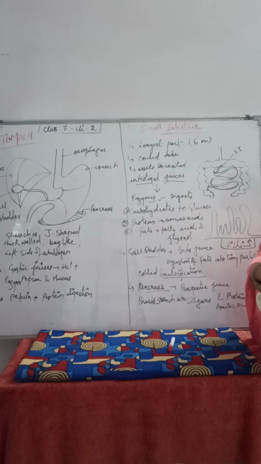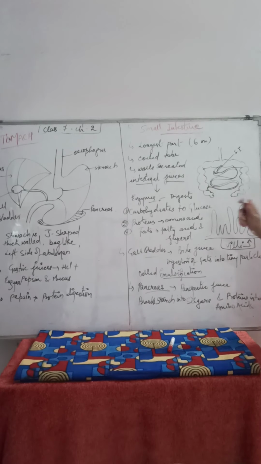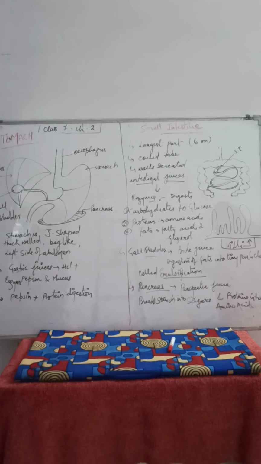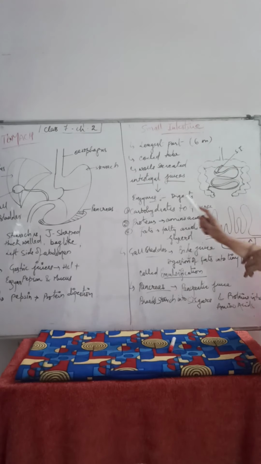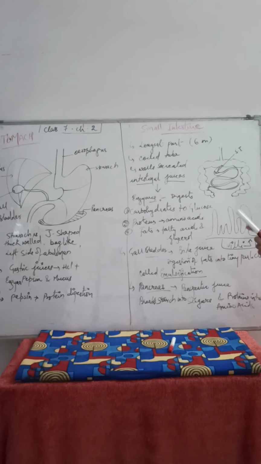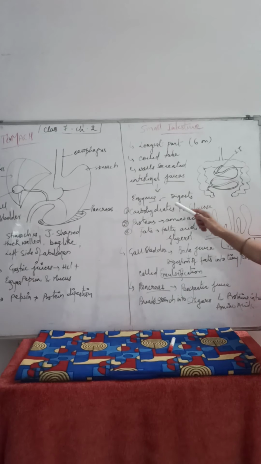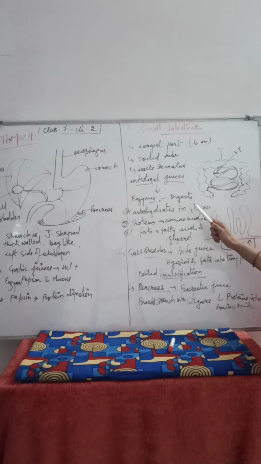In the stomach we studied the gastric juices, but the small intestine secretes the intestinal juices. These intestinal juices contain many enzymes, and these enzymes digest the three important components of food: carbohydrates, proteins and fats. Let's see. Carbohydrates are digested into glucose. Carbohydrate is a form of sugar. Under the function of the enzyme, it will digest into a simpler form known as glucose.